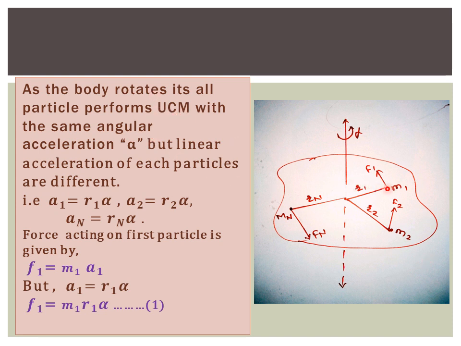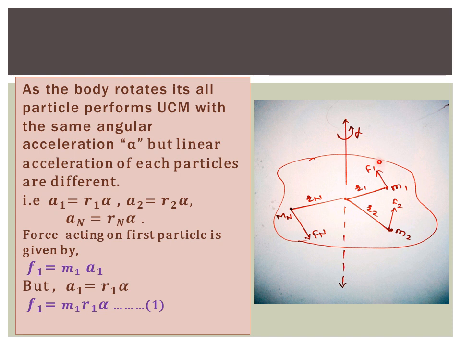The first particle performs UCM with angular acceleration alpha. The second particle also performs UCM with angular acceleration alpha. This is the last particle, which also performs UCM with constant angular acceleration alpha. So the angular acceleration of each particle will be alpha, but the linear accelerations are different.